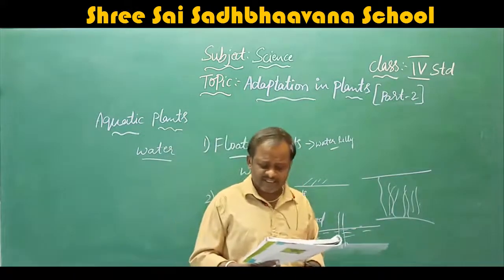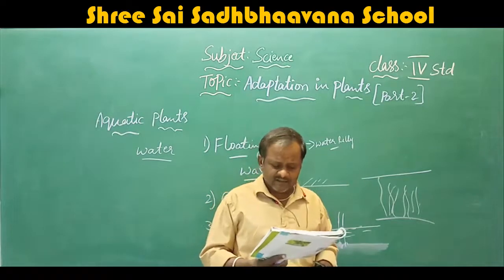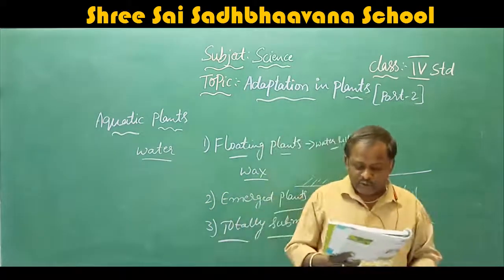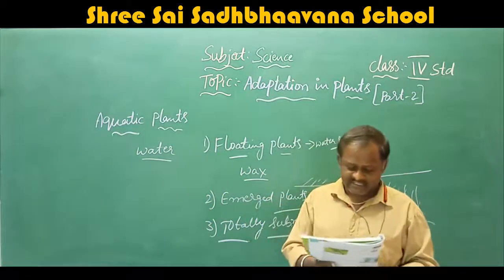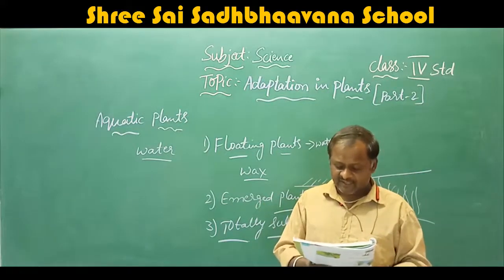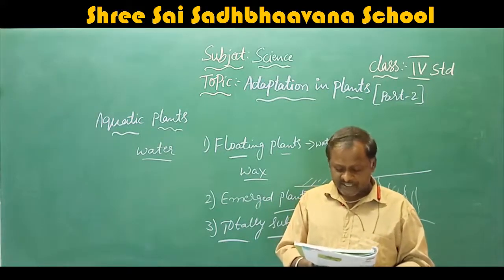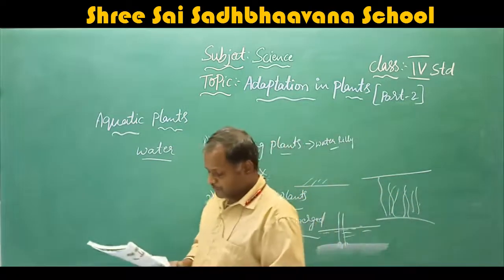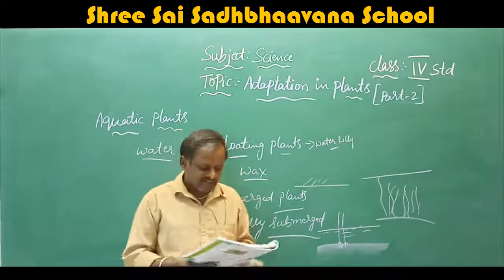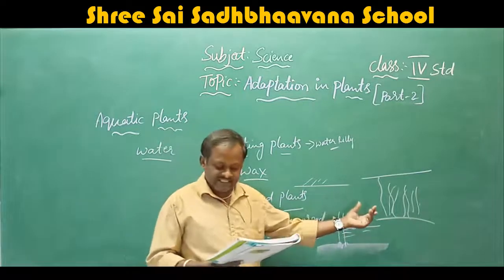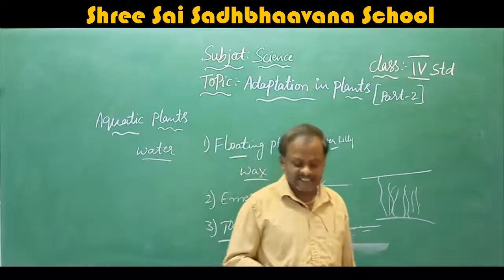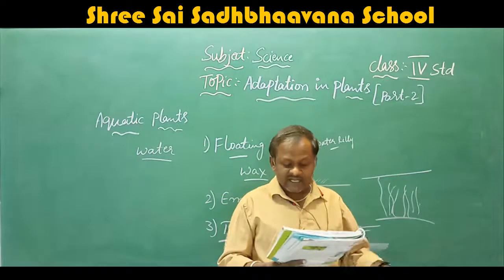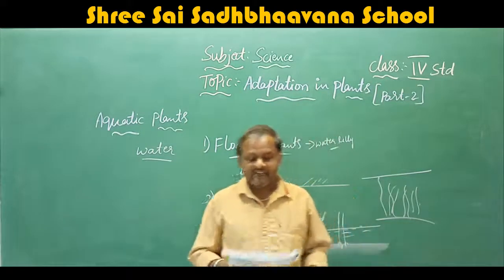These plants clean the water. Anchorage is the primary function of roots in such plants. These plants clean the water by removing carbon dioxide breathed out by aquatic animals like fish. This is why we put such plants in aquarium. What is the function of these plants? These plants clean the water by removing carbon dioxide breathed out by aquatic animals.